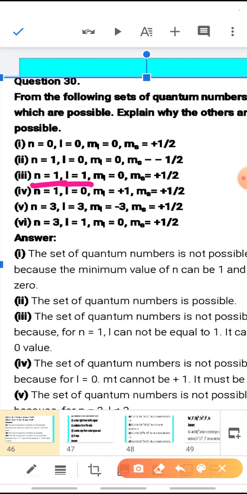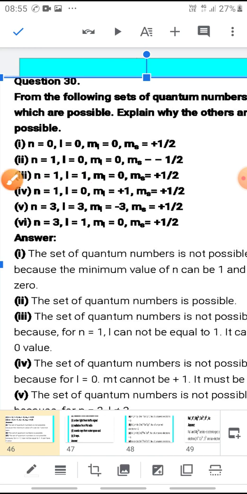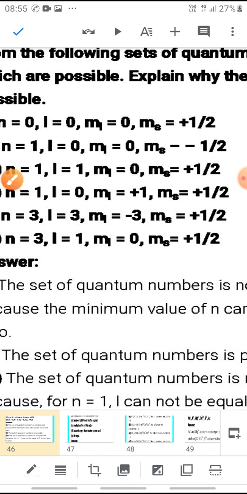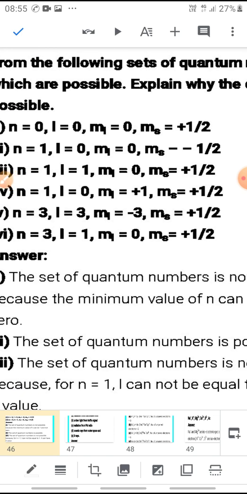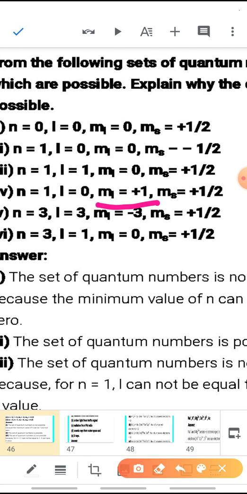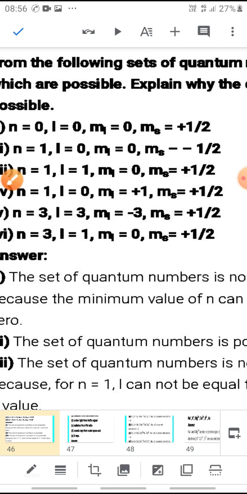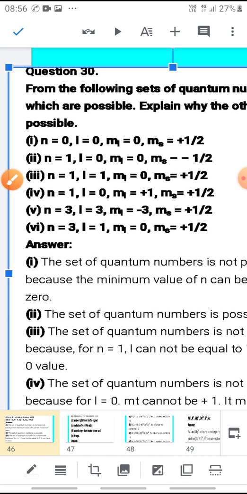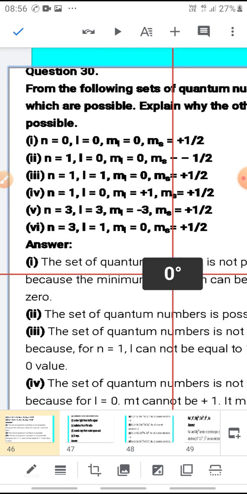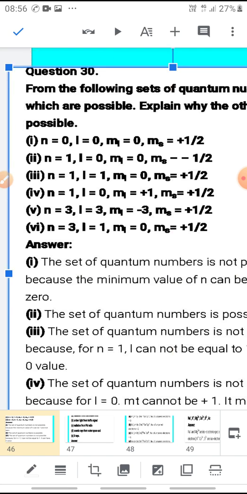Number 4, the fourth set of quantum numbers is when the value of n is 1, L is 0. When n is 1, L can be 0 or not? Yes, it can be 0. ML is plus 1. Is it possible? L is 0, ML is plus 1. No, it is not possible. When the value of principal quantum number is 1, azimuthal quantum number can be 0 only. It cannot be 1. So, magnetic quantum number will also be 0. It cannot be plus 1. So, this fourth set of quantum numbers is not possible.